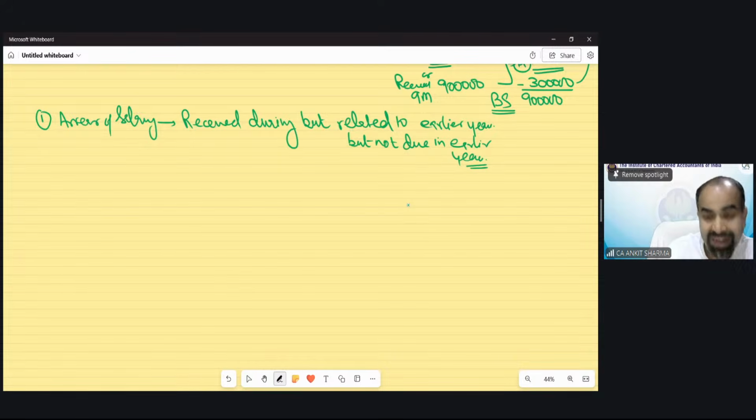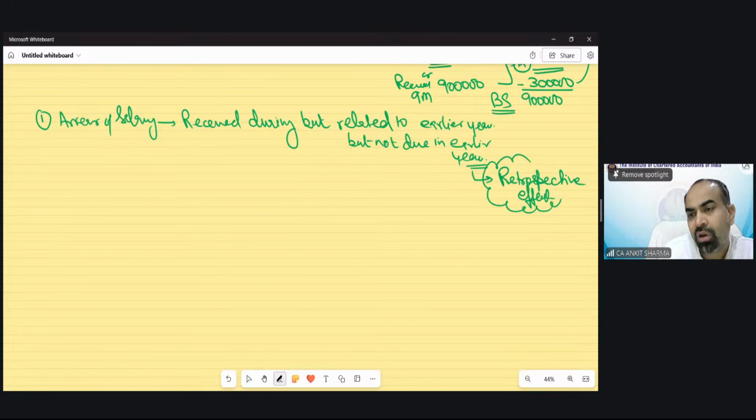That is only in the case when salary is received due to retrospective effect. This word you should understand. New word for you. Retrospective effect. So this could be done only when you are going to receive any salary in this year which is related to an earlier year, but not due, because of some retrospective effect. How it happens, let me explain to you with the help of an example.